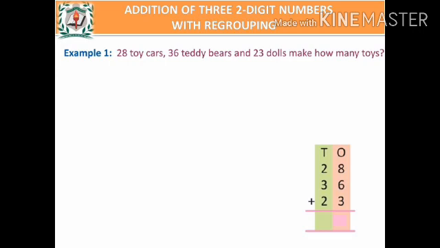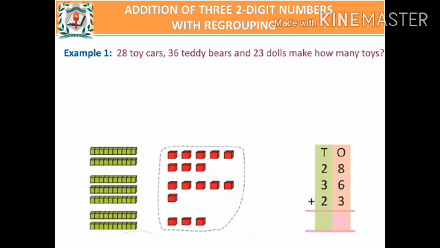Okay, now write the numbers one below the other. The first number is 28, the second one is 36 and the third one is 23. Now we will group the numbers in ones and tens form. For the number 28, we have 2 tens and then 8 ones.